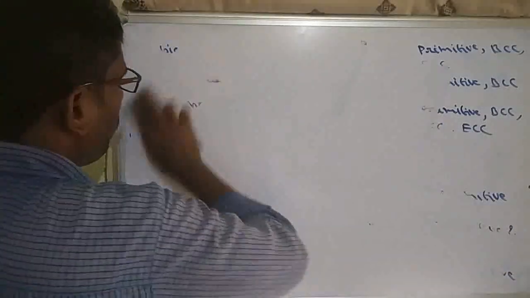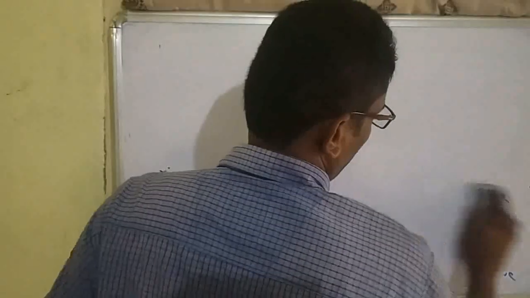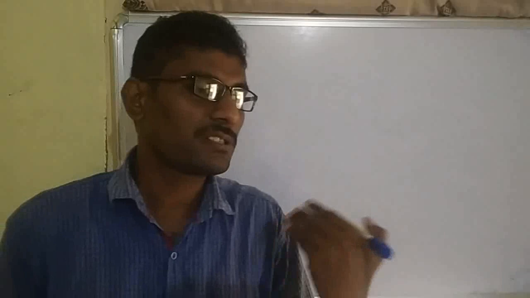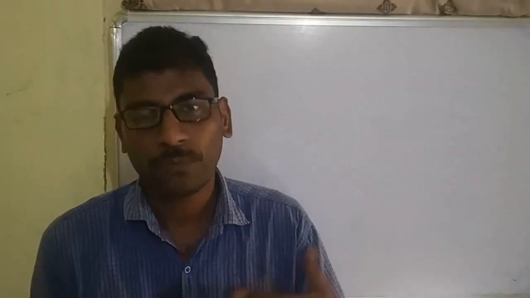So till now what did we learn? Types of solids, crystalline and amorphous, classification of crystalline solids, and classification of unit cells. A unit cell is nothing but geometry. So how many types of geometries are possible for a crystalline solid? There are a total of 14 types possible, which we call Bravais lattices.